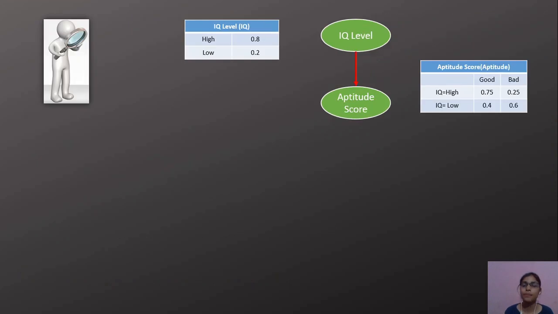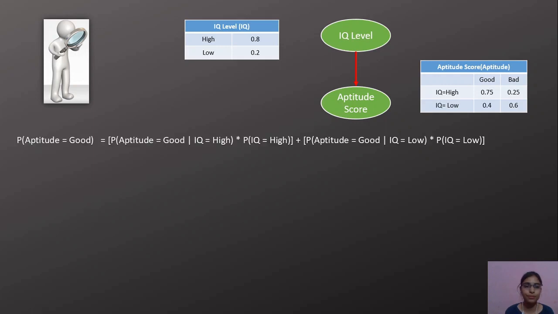Now we will see this part of the BBN, which says aptitude score is dependent on IQ level value. So what is the probability that aptitude score will be good? This can be written as probability of aptitude equals good given IQ equals high, times probability of IQ equals high, plus probability of aptitude equals good given IQ equals low, times probability of IQ equals low.